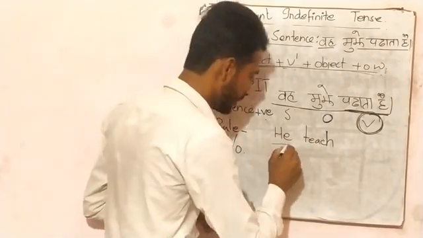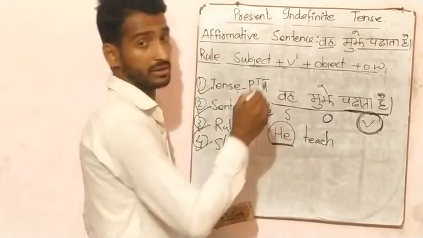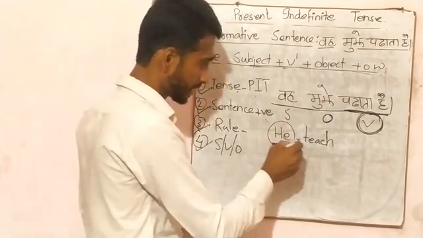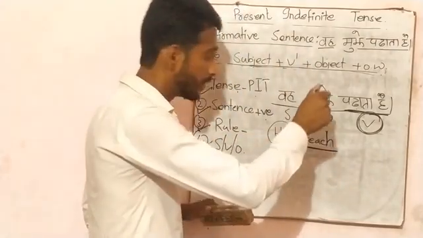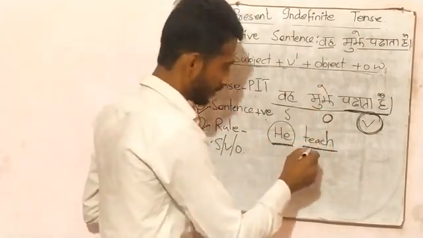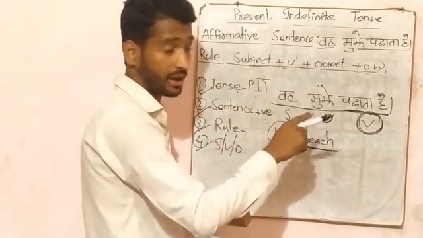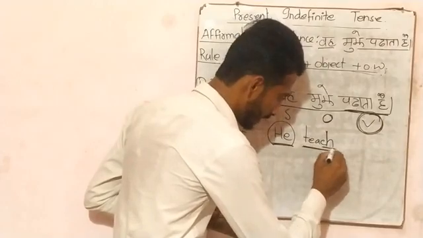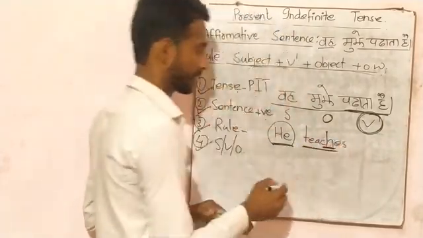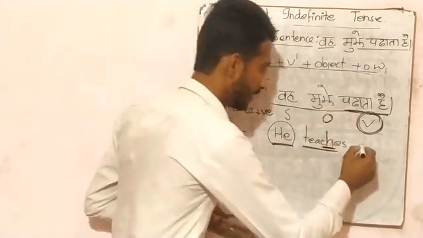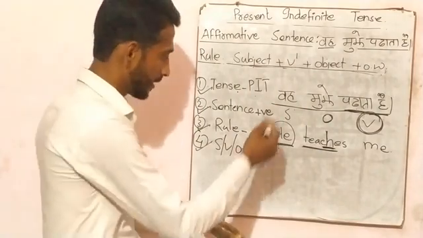We also have to take care that s or es is added. So first step, is it a singular subject? Yes, he is a singular subject. If he is a singular subject, then s or es will be added at the last of the verb. So what will be added here? Either s or es. We came to know that here is ch at the last of the verb. Then we add es. He teaches, object me. Clear?